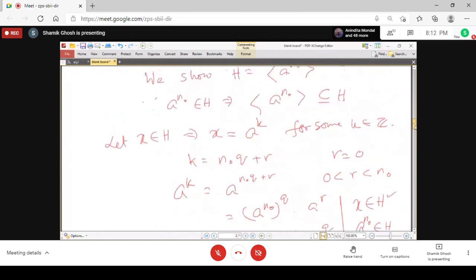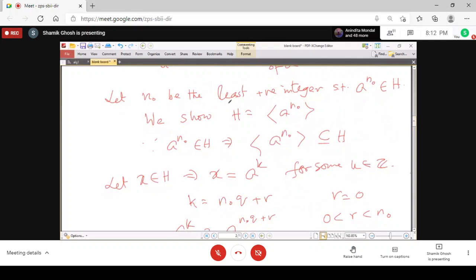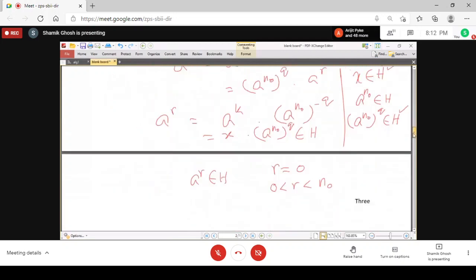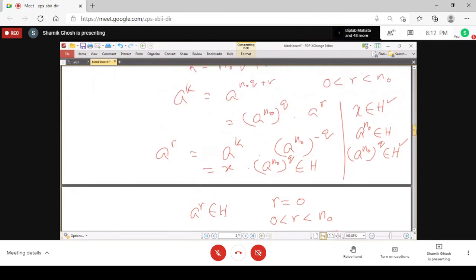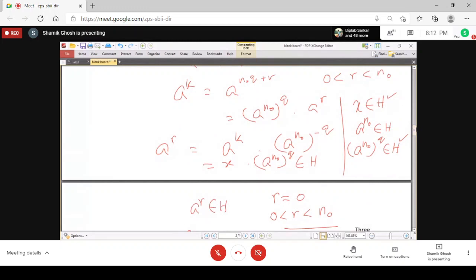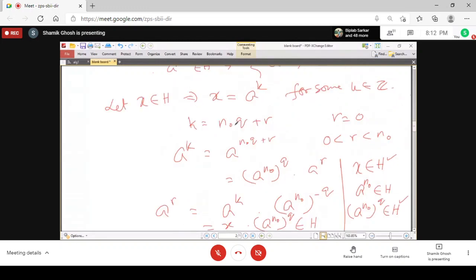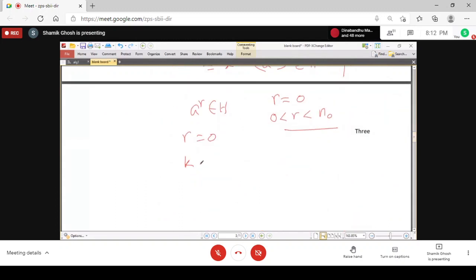Now what is n0? n0 is the least positive integer such that a to the power n0 belongs to H. So there cannot be any positive integer less than n0 such that a to the power r belongs to H. So r must be equal to 0, and so you have that k equals n0 q.